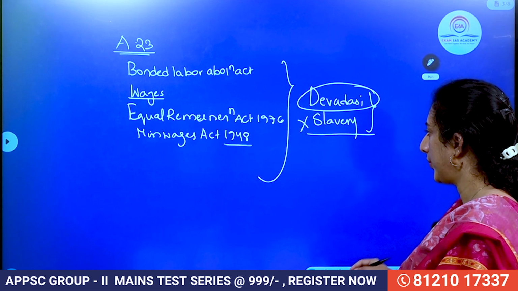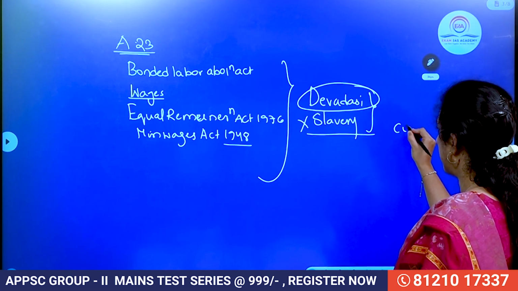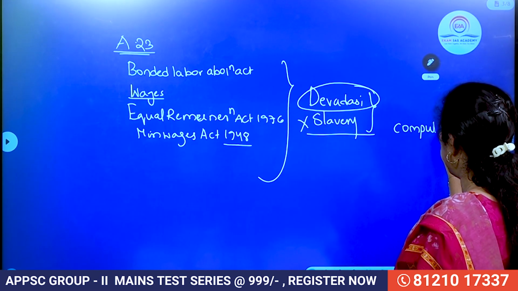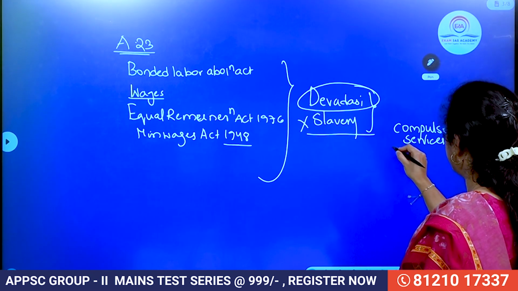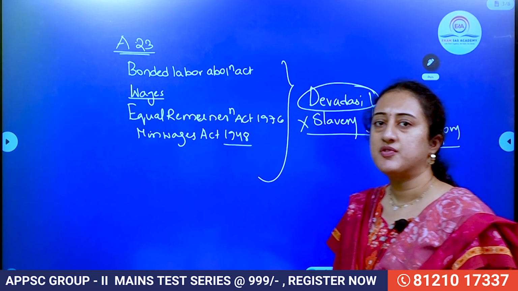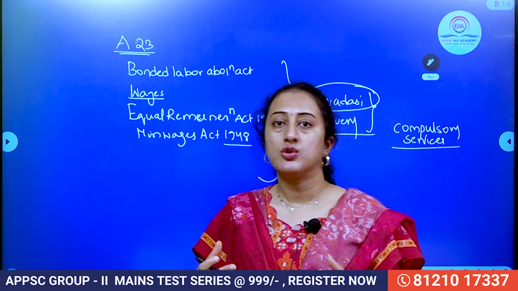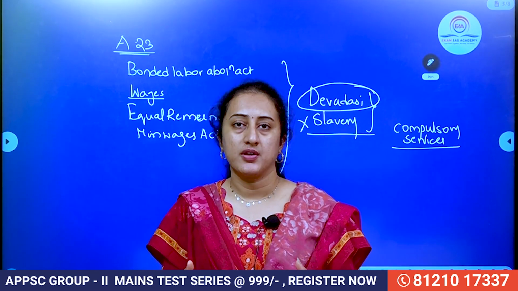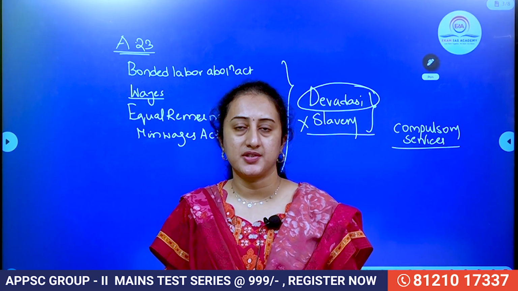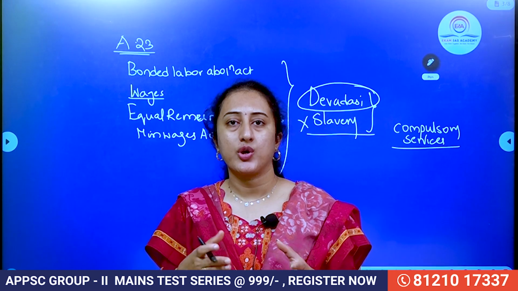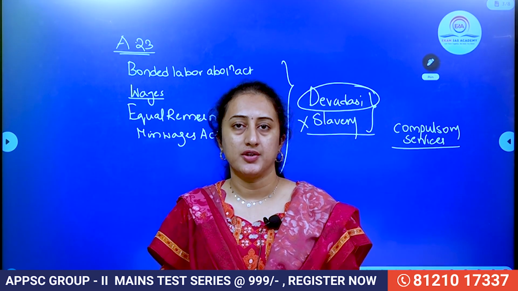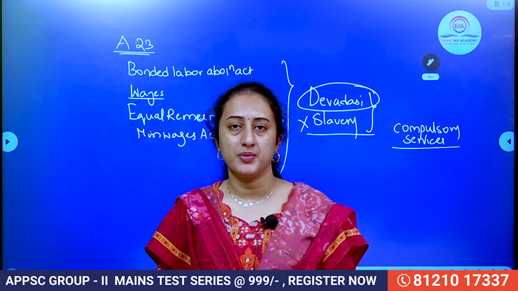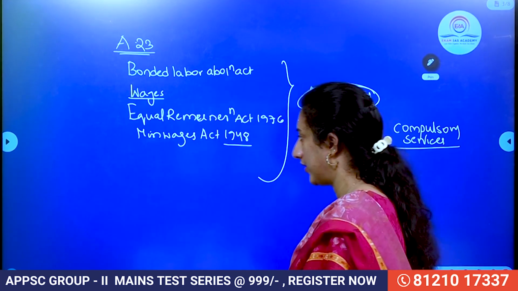banned under Article 23. However, some compulsory services, such as military service, or sometimes when it is required to do social service, cannot be rejected. These can be mandated by the state. But when mandating it, you cannot discriminate on the grounds of religion, race, caste, sex, and gender. These are the main things to remember regarding Article 23 of the Indian Constitution.